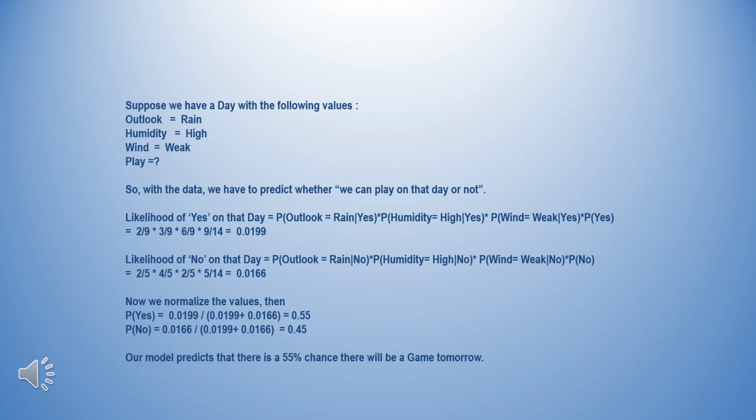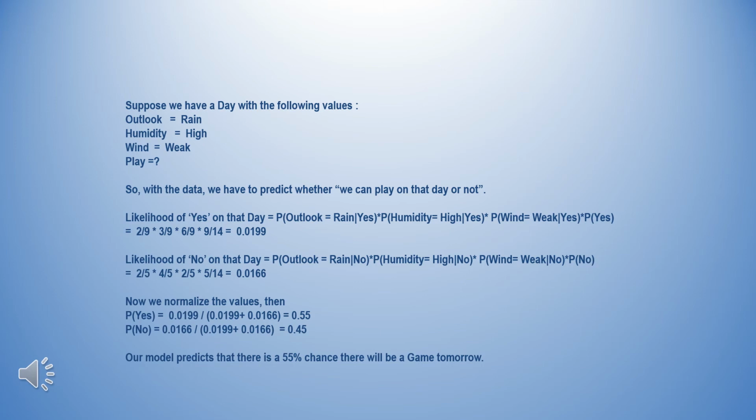So now we normalize this value. Probability of yes will be equal to 0.0199 divided by 0.0199 plus 0.0166, which is equal to 0.55, and probability of no can be calculated just like that, equal to 0.0166 divided by 0.0199 plus 0.0166, which is equal to 0.45.